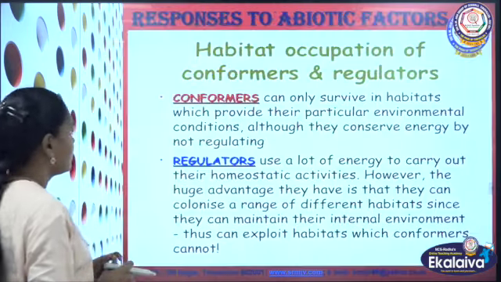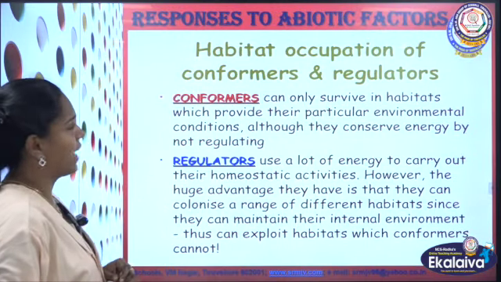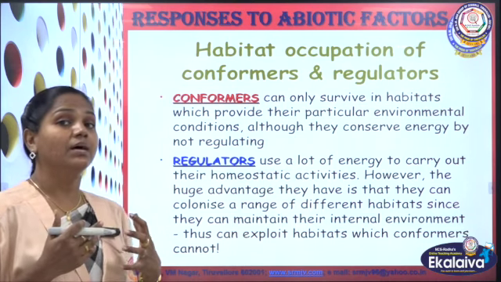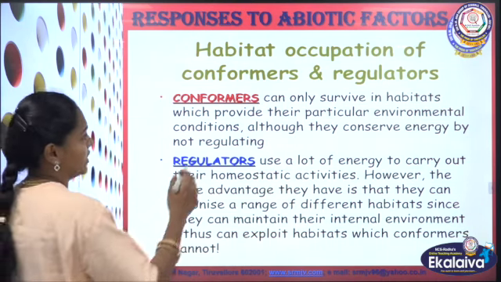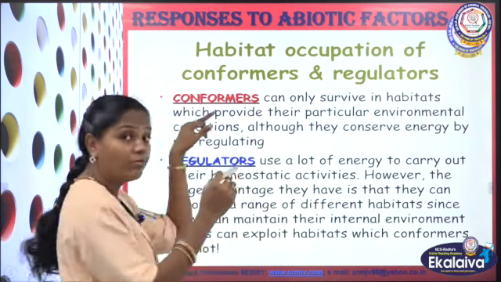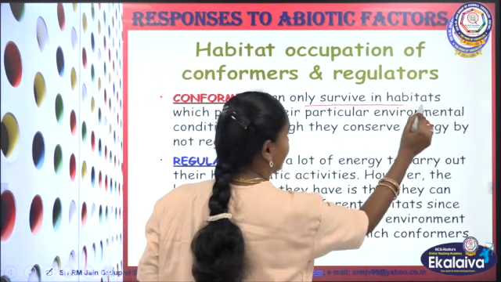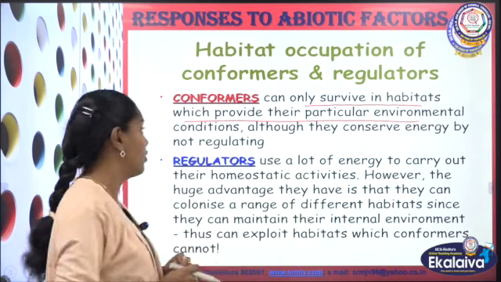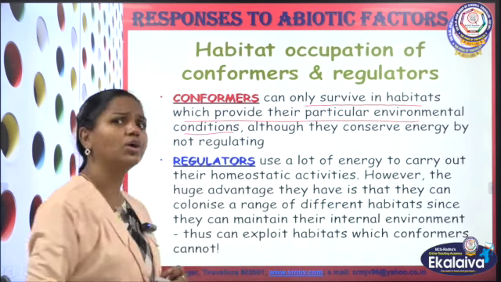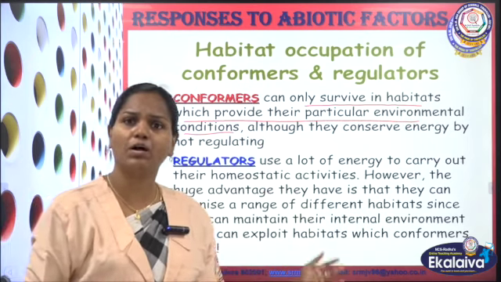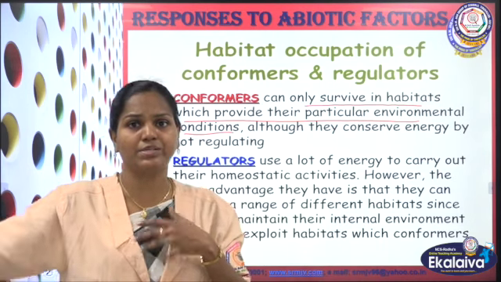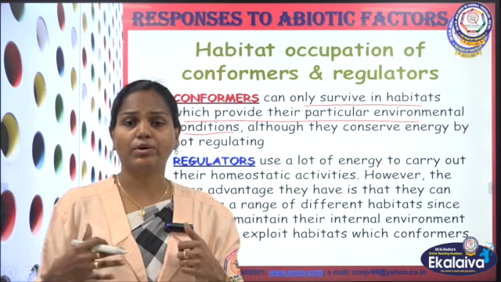Yes. So, habitat occupation of conformers and regulators. What is the role of these conformers and regulators? Conformers can only survive in habitats which provide their particular environmental condition. It is not always possible for conformers to adjust their internal environment according to changes outside.